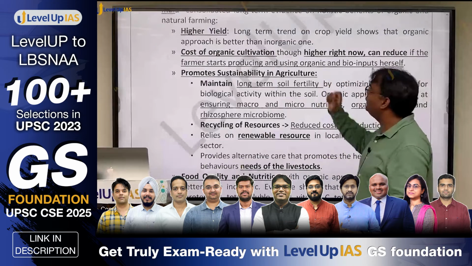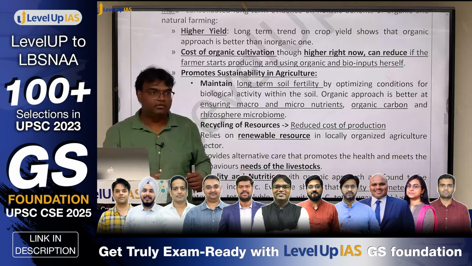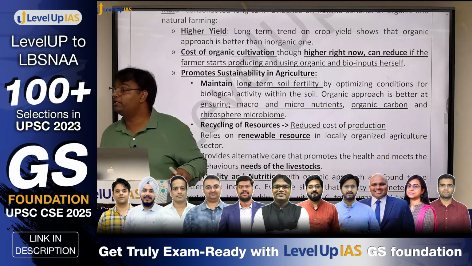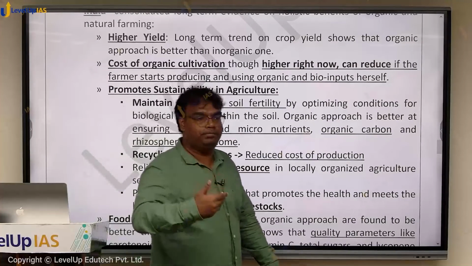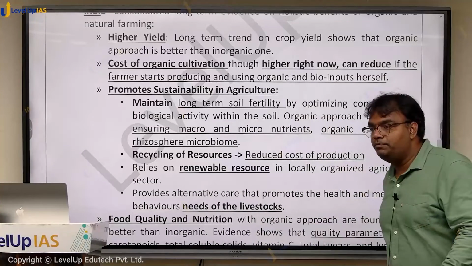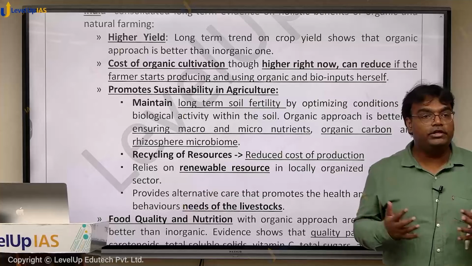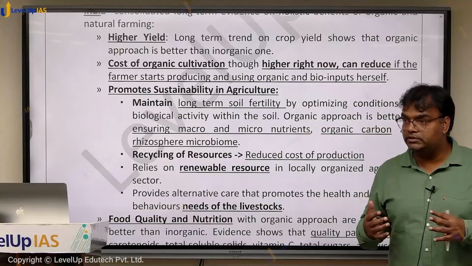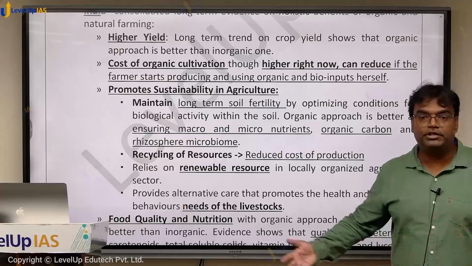Then cost of organic cultivation can also be much lower, though initially it may be expensive. Fertilizer is available at much lower price, urea is available at much lower price. But in long term, as you develop those organic inputs on your own, you will see that cost of input will also reduce. Naturally in India, most of the farmers also have some animal husbandry going on.